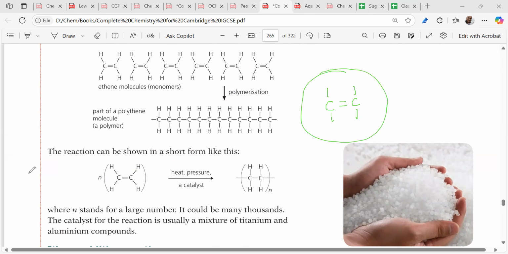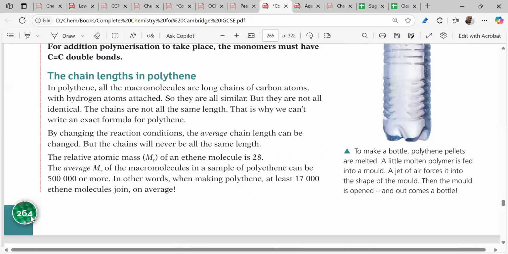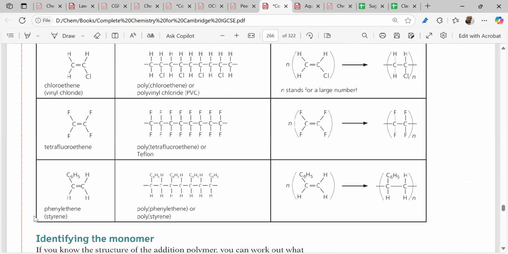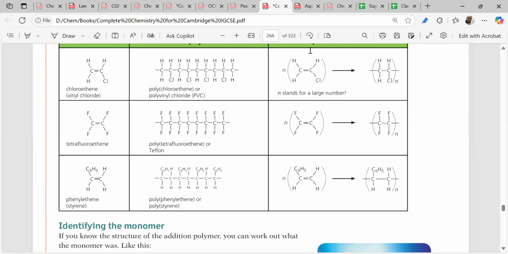Now, if you see the different monomers we are taking, we can take what? We can take ethene, right? We can take ethene from the cracking. We can take propene from the cracking, right? So the other alkenes we are taking what? We are taking chloroethene. We are taking tetrafluoroethene, right?